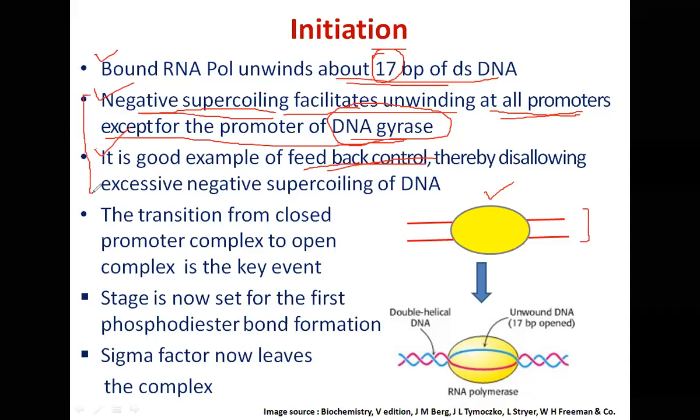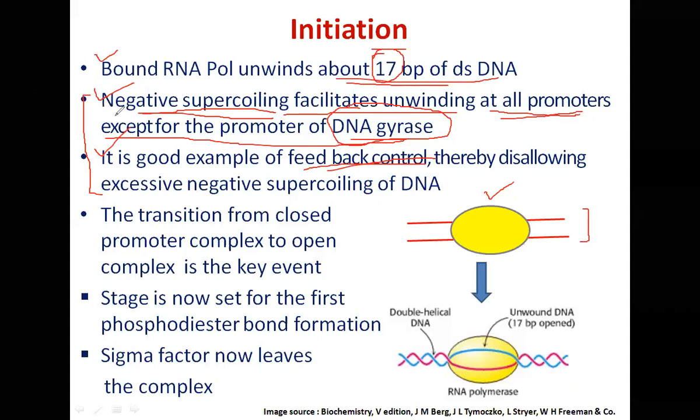So nature has done such small beautiful things. In many places you will find in biological systems that nature has done these kinds of small tricks. So the system remains under self-control. So please understand, I am repeating it once again. Negative supercoils are introduced by DNA gyrase. They are also called DNA topoisomerase 2. Negative supercoiling facilitates unwinding. We discussed earlier also that wherever DNA unwinding is required, negative supercoiling facilitates unwinding, be it replication, be it transcription, be it recombination.